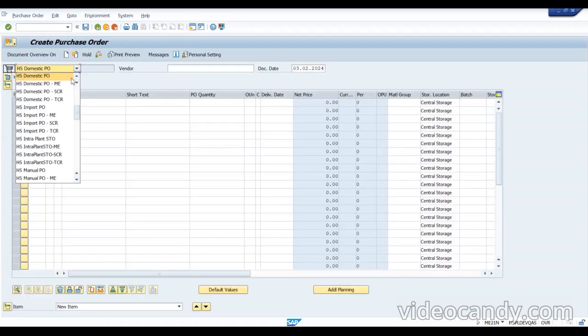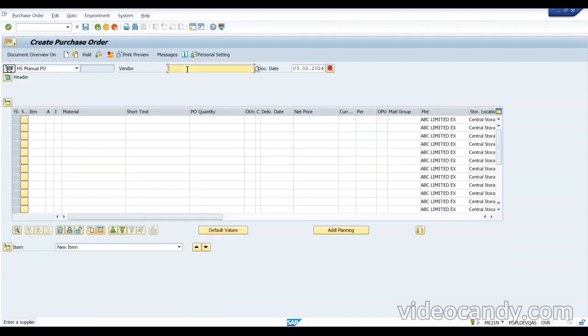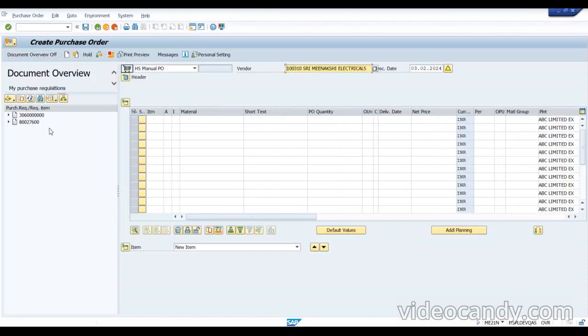So here they will be creating that. They will be creating a purchase order for that particular vendor. Here they will be selecting the purchase request. Here you will be getting the purchase request. You can see this is the purchase request we got. You can see automatically it came here to the purchase.